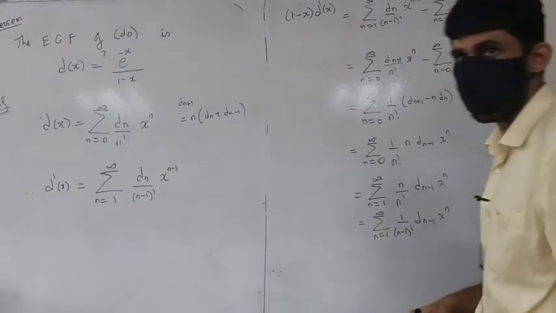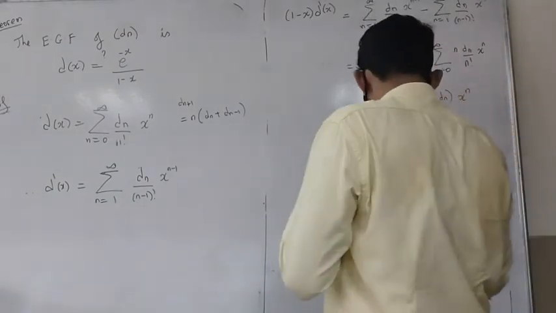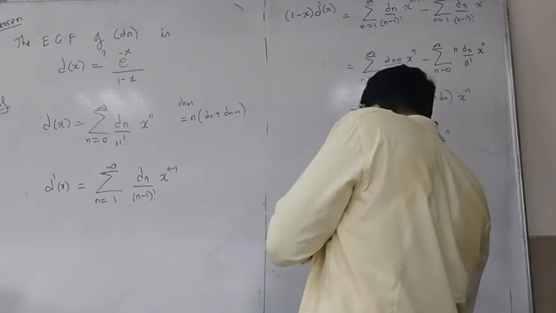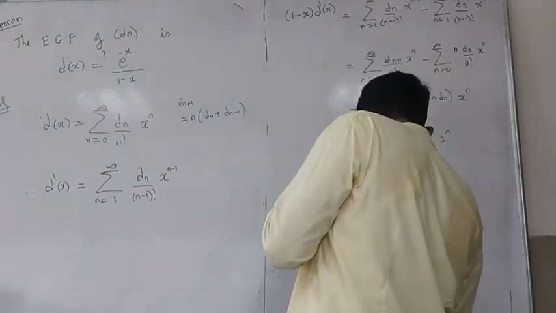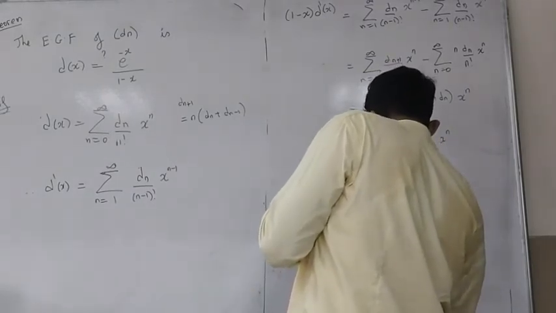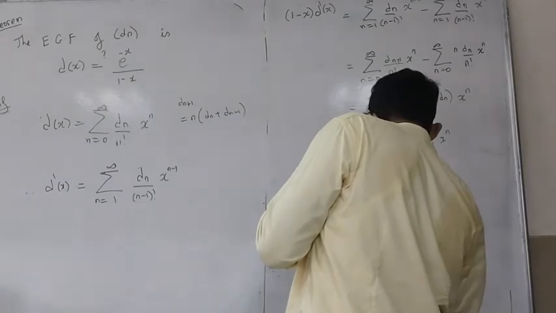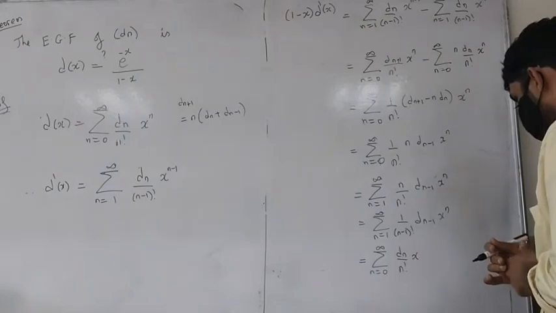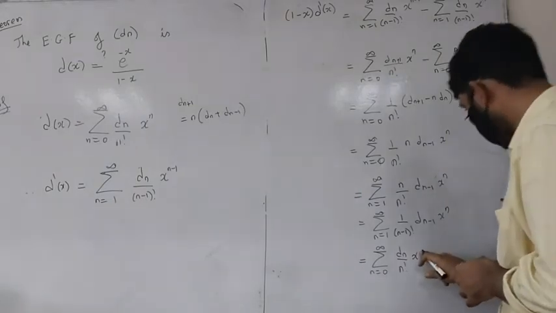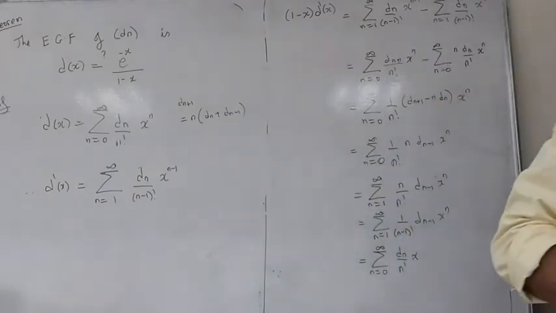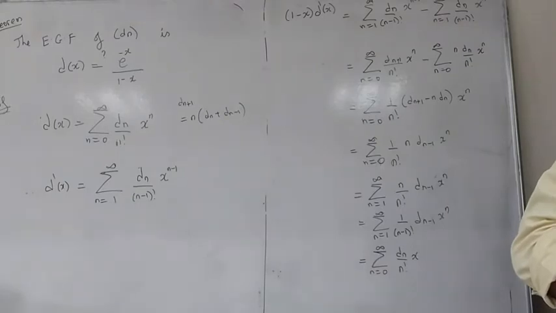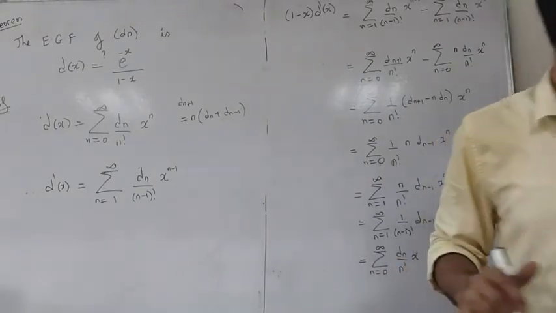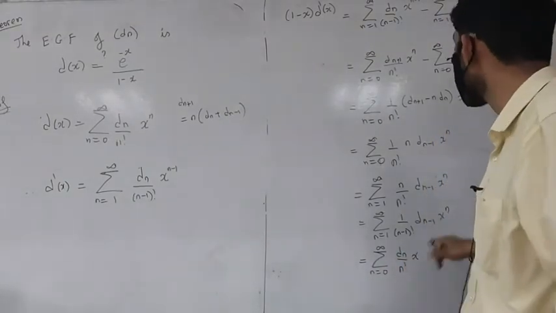We can change the variable, right? Putting n equals n minus 1, we will get n going from 0 to infinity, d^n upon n factorial x raised to, I think I have made an error. We are getting x raised to n minus 1. Is that what I want? Yeah. This is what we want.